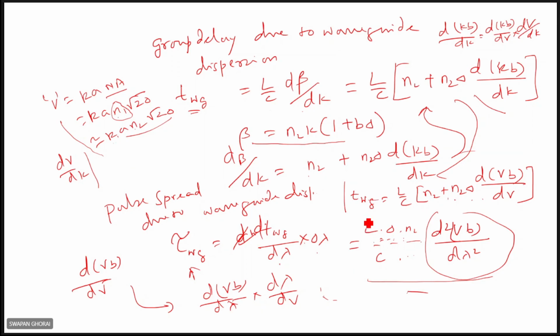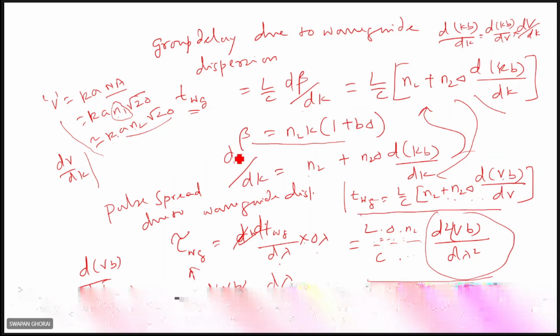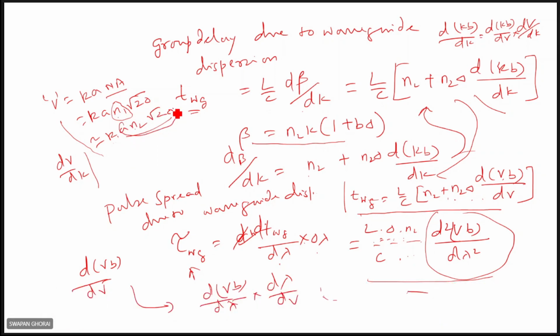The group delay due to material dispersion is simply the same with K replaced by V, because these are constant factors. If you write V equal to K times C dash, then K equals V by C dash, and differentiating, dV by dk is C dash. So ultimately it is the same as this, only K is replaced by V. We will see why it is in terms of V: for particular materials, some factors are generally available, say d2V by d lambda squared, and this type of factors are available.